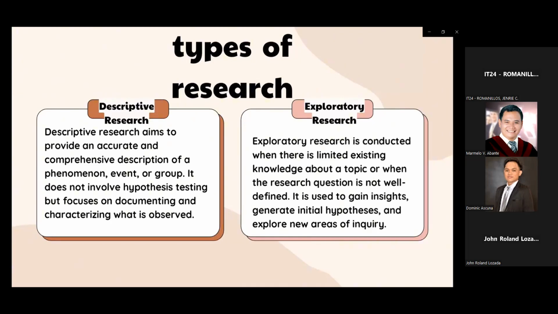Descriptive research. It aims to provide an accurate and comprehensive description of a phenomenon, event, or group. It does not involve hypothesis testing but focuses on documenting and characterizing what is observed. As a college student, you might encounter descriptive research in various academic disciplines because it aims to provide a detailed and accurate account of the subject being studied. It doesn't seek to establish causal relationships, but rather to answer questions like what, who, when, and how.